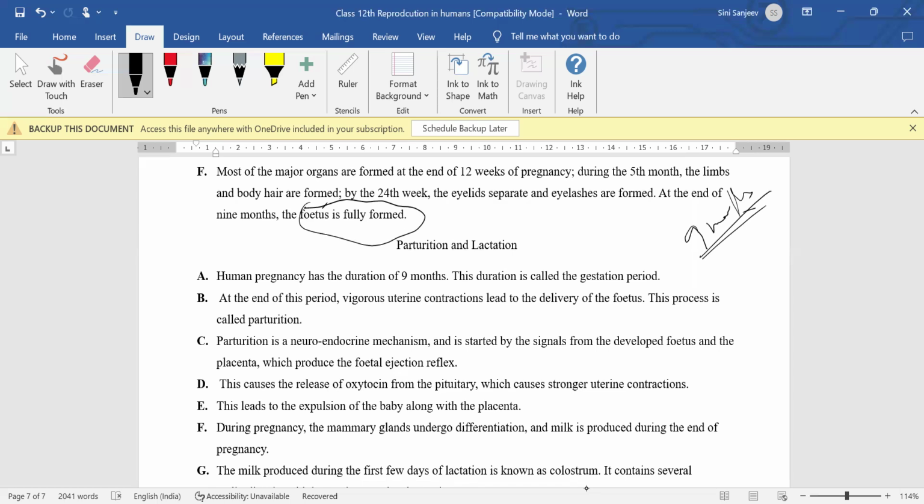At this end, what will happen? Parturition is nothing but the delivery process. So here certain signals will be formed inside your body, so that there will be release of the hormone called oxytocin. So oxytocin hormone is very important for what? For the uterine contractions to occur, so that the baby will come out along with the placenta. And then once the parturition has been done, the next process will be the lactation period.